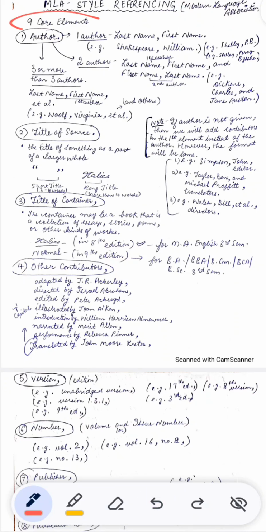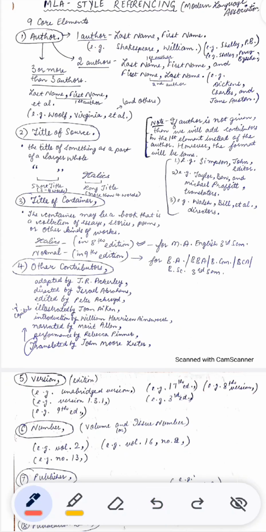There are 9 core elements in MLA. First core element is author. After author there is period. This dot placed after author is called period. If in the question you are having one author, then the format will be last name, comma, first name, and then period. For example, in the question you are given William Shakespeare, the playwright. You will reverse his name. The answer will be Shakespeare, comma, William, and then period.